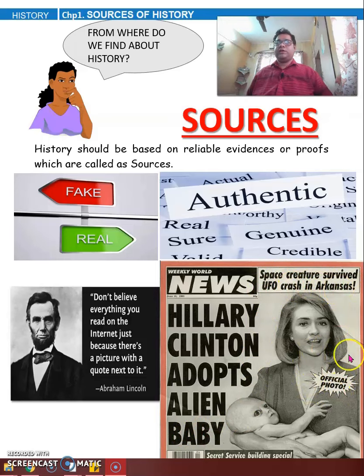And it's also shown that it is an official photo. Okay. Now think about it. Are there aliens in this world? Did aliens come here? No, right? So this is fake news and wrong information. So you should never believe things which are wrong. Always go deep into it and find out what is real, what is fake.